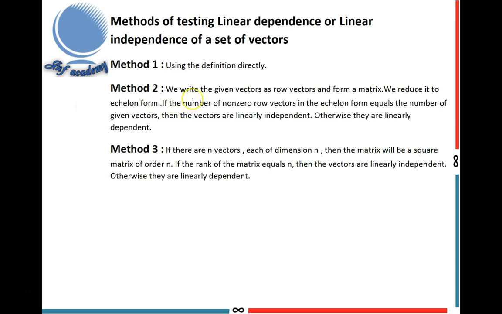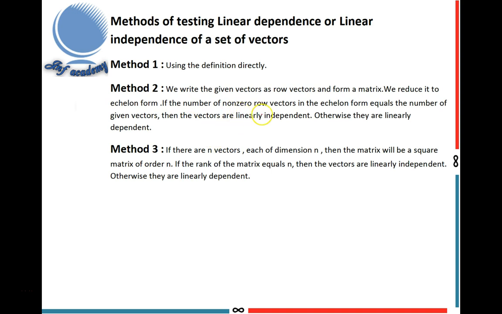Method 2: we write the given vectors as row vectors and form a matrix. We reduce it to echelon form. What is the echelon form? It is the form in which all the elements in the column below the leading element are 0.